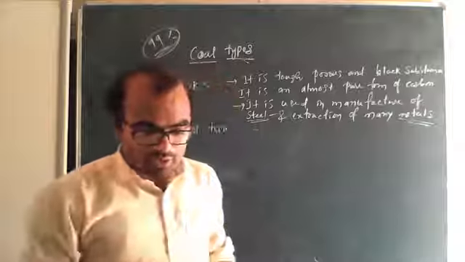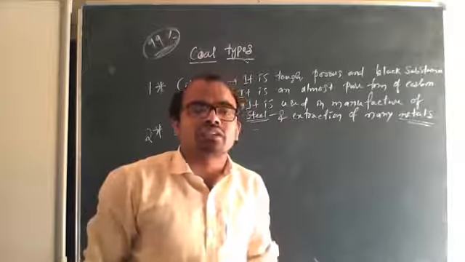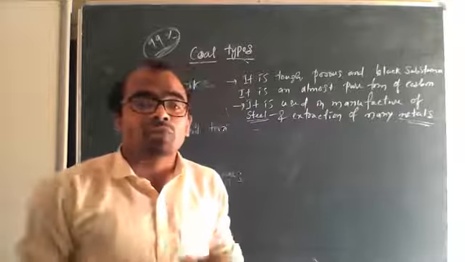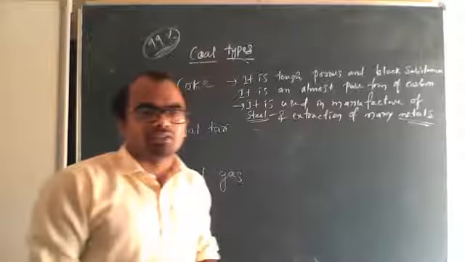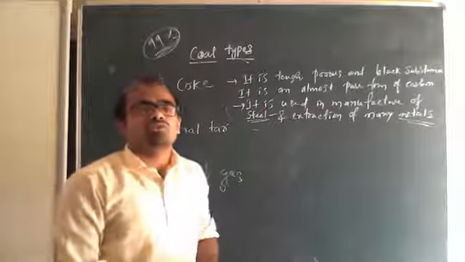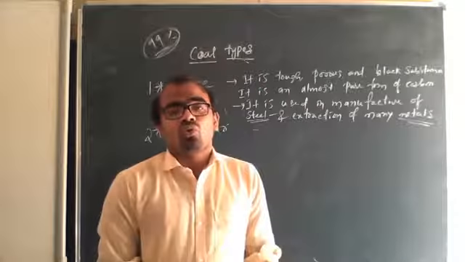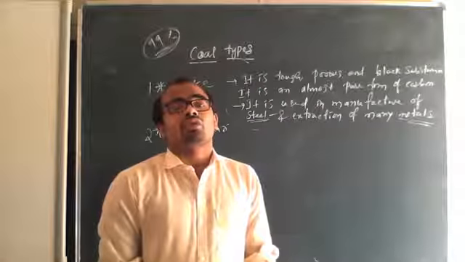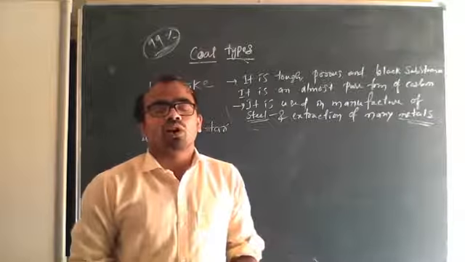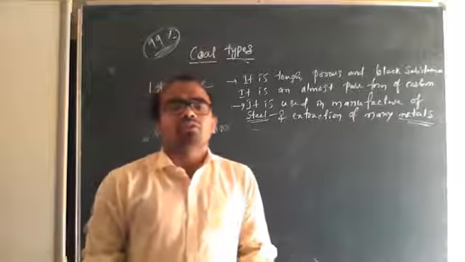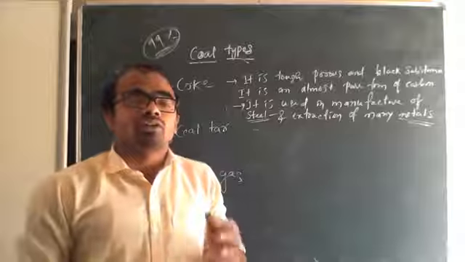Okay, then almost pure form of carbon. Coke is used in the manufacture of steel, and in the extraction of many metals. So coke is used in the manufacture of steel and it is used in the extraction of many metals. Okay, so this you have to understand. This is regarding coke and that is coal.